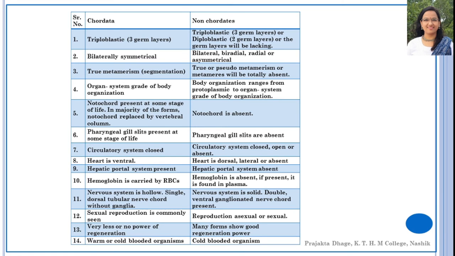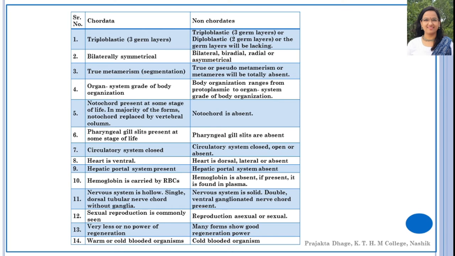Now let's move on to the comparison between chordates and non-chordates. You find here a table showing the differences between chordates and non-chordates, with most of the differences mentioned.